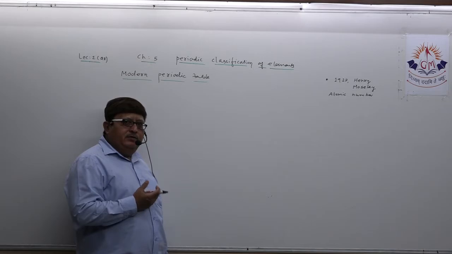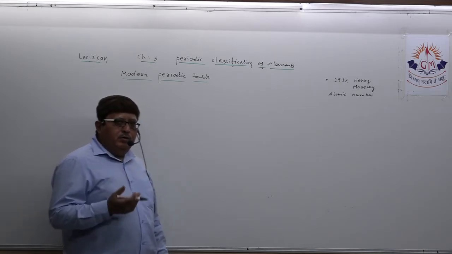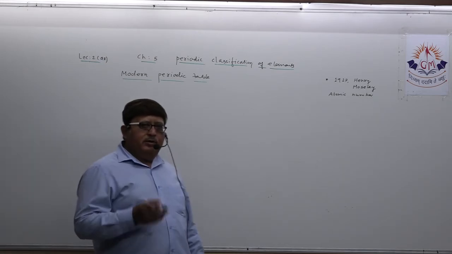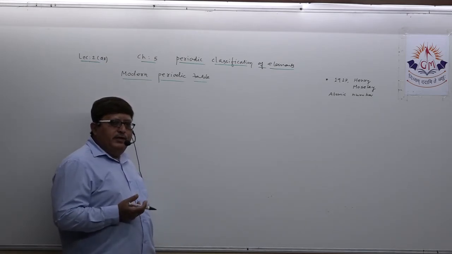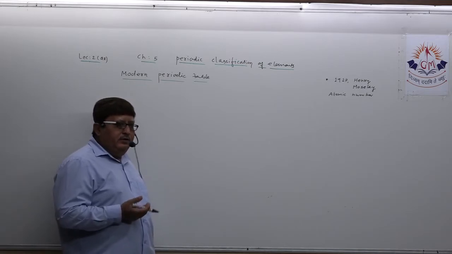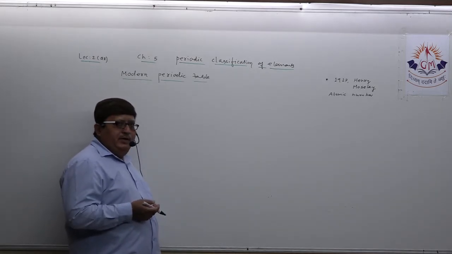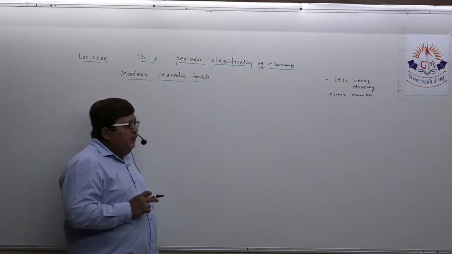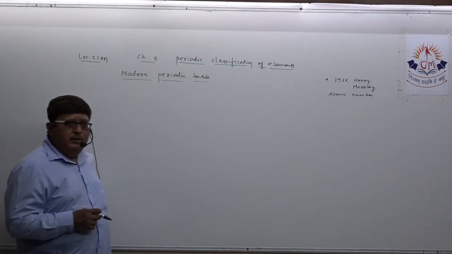Mendeleev's periodic table, Newland's and Dobereiner's were all based on atomic mass, because at that time the concept of atomic number did not exist. That's why their periodic tables were based on that. So the first thing: the modern periodic table is based on atomic number.